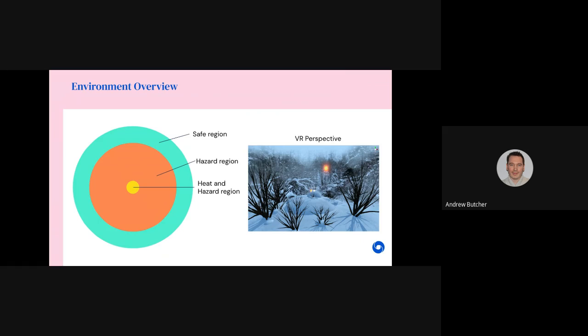However, every few seconds, a cold wind gusts. If you're in the heat or hazard regions, you lose all of your heat and have to start over. If you move to the safe region, you can hide from the wind and keep your heat, and then move back to collect more after the wind ends. The challenge is, can you predict when the next wind will blow so that you can move to safety in time?